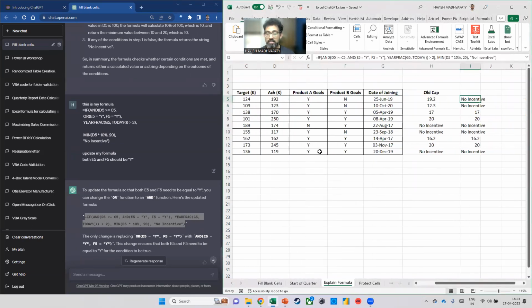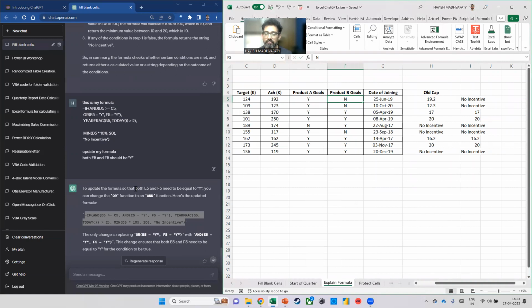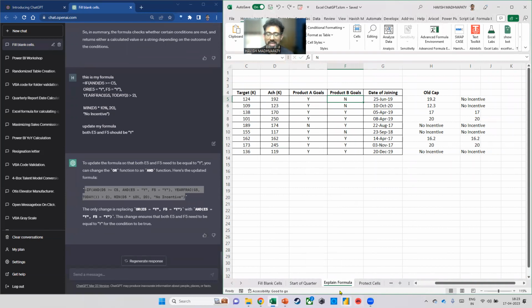So under the first simulation, under the first scenario, Aaron gets an incentive, but here he does not get an incentive. If he had met the product B goal as well, then he would have got an incentive. So imagine that when you're doing scenario planning, this is such a great way of building different scenarios and simulations, right? Okay. Any questions, anyone?